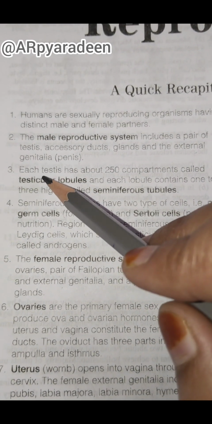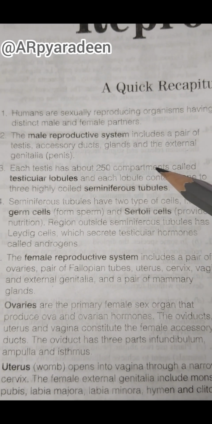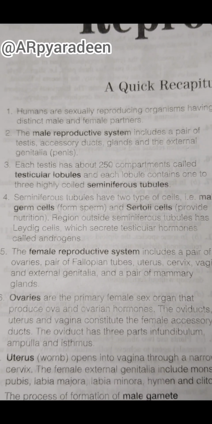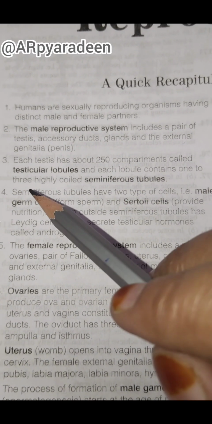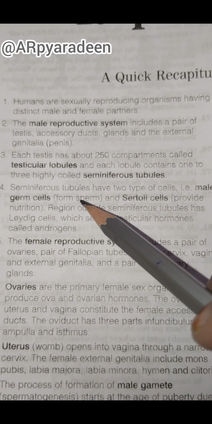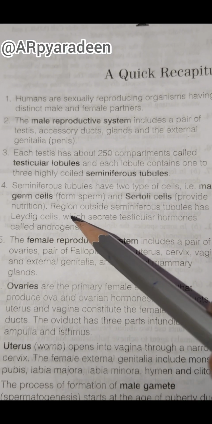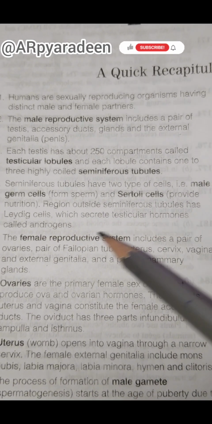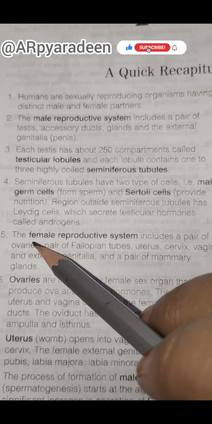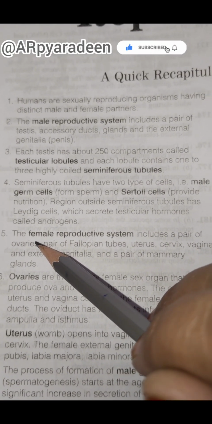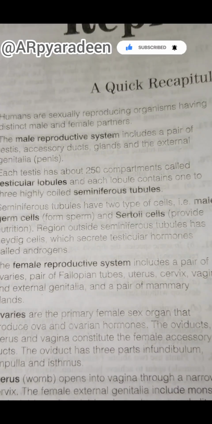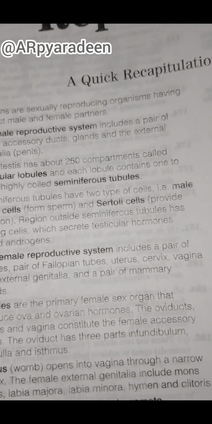Each testis has about 250 compartments called testicular lobules, and each lobule contains 1 to 3 highly coiled seminiferous tubules, whereas seminiferous tubules have two types of cell, that is male germ cell and Sertoli cell. Region outside the seminiferous tubules has Leydig cells which secrete testicular hormones called androgens. Based on this information, we are dealing with the male reproductive system.